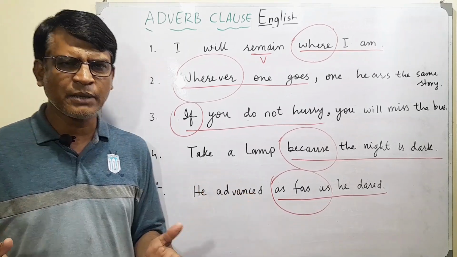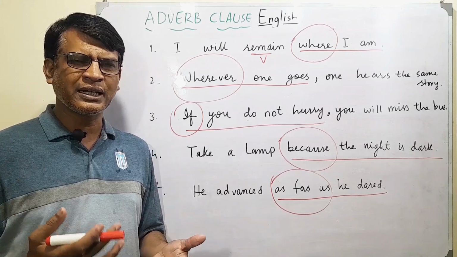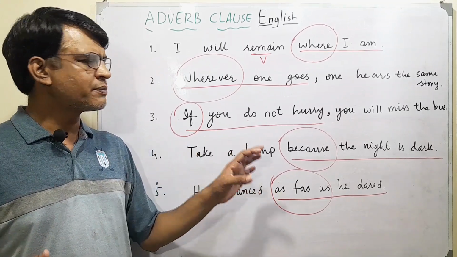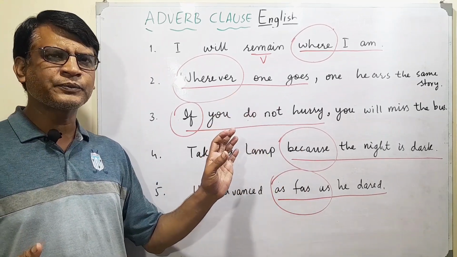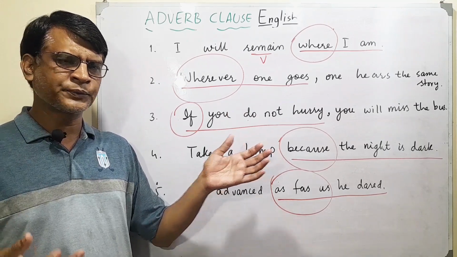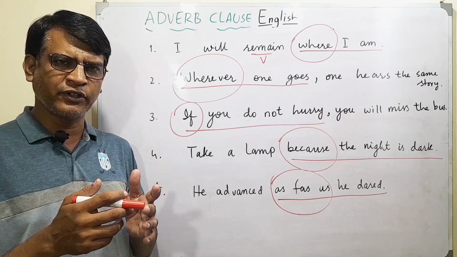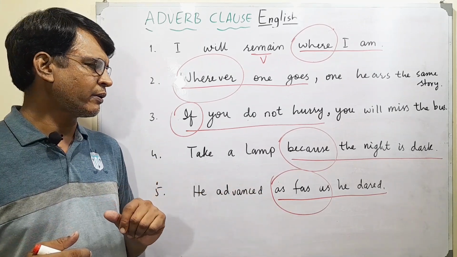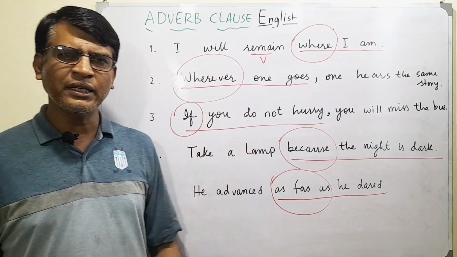Sometimes you don't understand whether a sentence has an adjective clause, adverb clause or a noun clause. So focus on these particular words and see how they are defining a word. If they are defining a noun, that will be an adjective clause. If they are defining a verb, that will be an adverb clause, and so on and so forth. Okay, so that is how we identify the adverb clause.